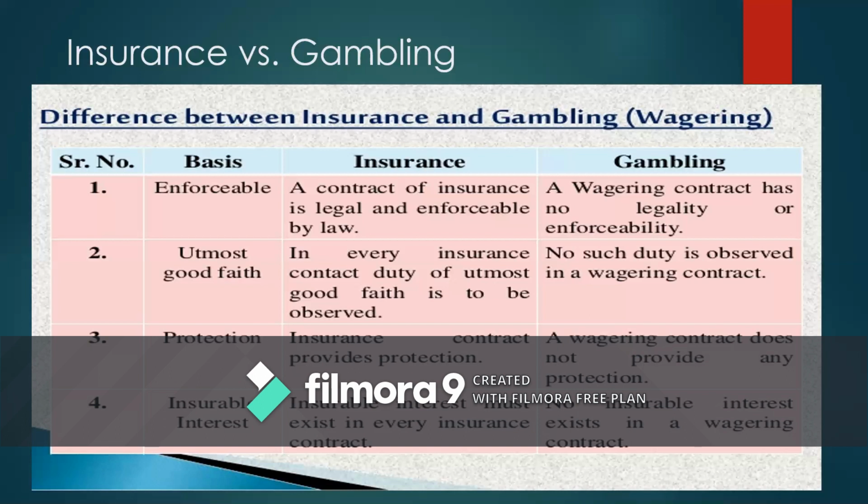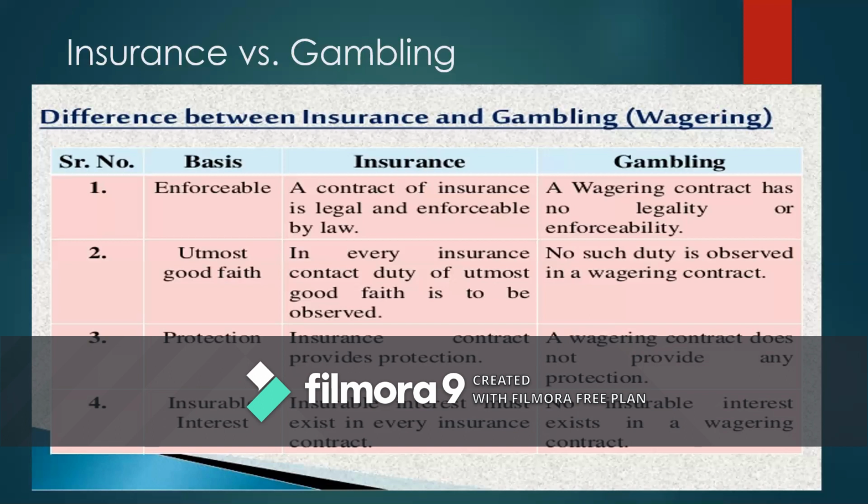Insurance is not a gambling business. How can we prove this? The first one is enforceability. A contract of insurance is legal and enforceable by law, whereas a wager contract has no legality or enforceability. An insurance contract is a legal contract where, if the party insured against health problems suffers from a health problem and asks for compensation and the insurance company does not pay, the insured can go to court and insist on the agreement. In such cases, the insurance company has to compensate the loss suffered by the insured out of the health hazards.